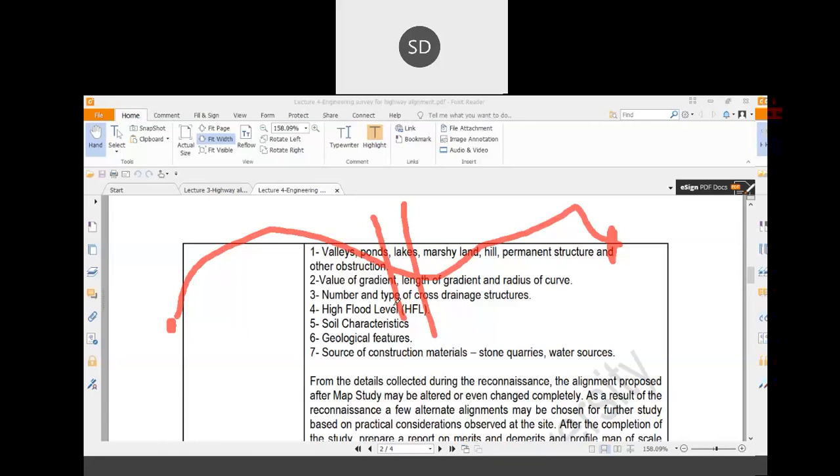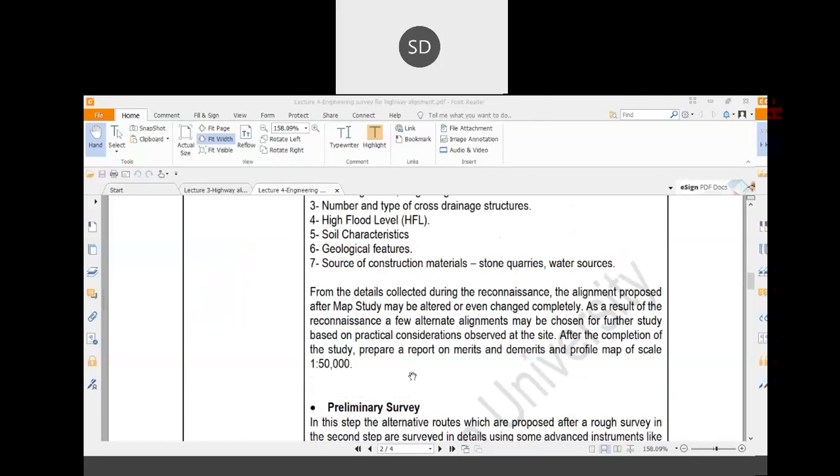Then the source of construction materials, whether the construction materials are easily available or not. For the construction industry, another main important thing is the source of water, whether a water source is there or not. So these are the things which will be identified in the second stage of the survey, that is your reconnaissance survey.